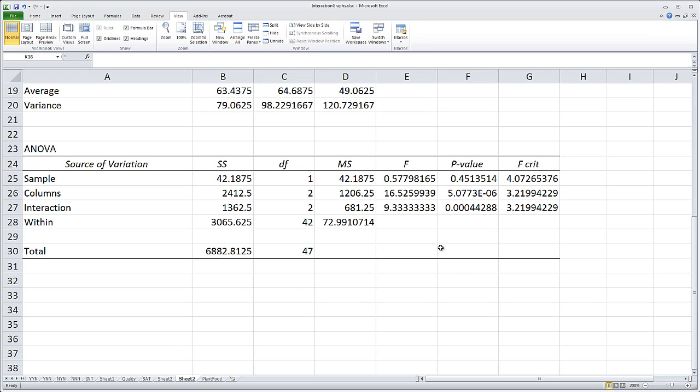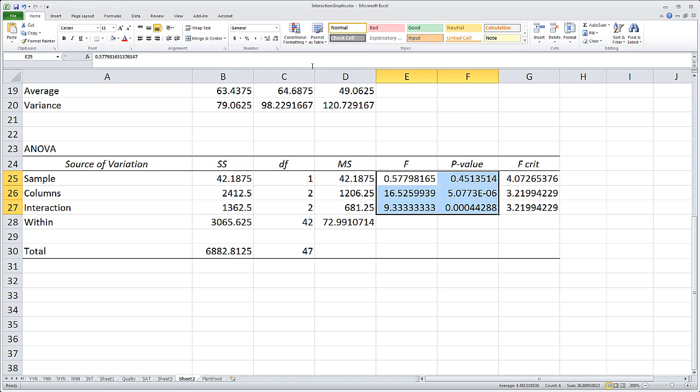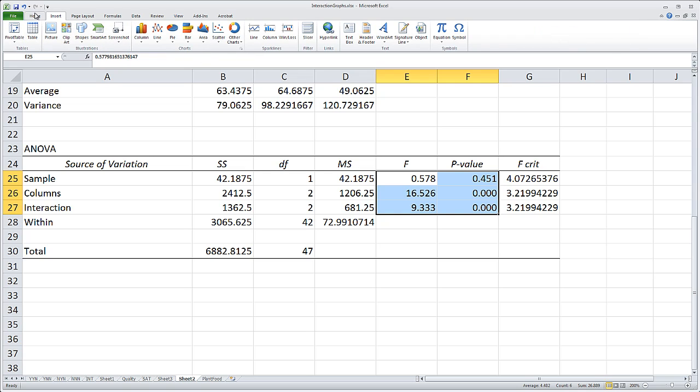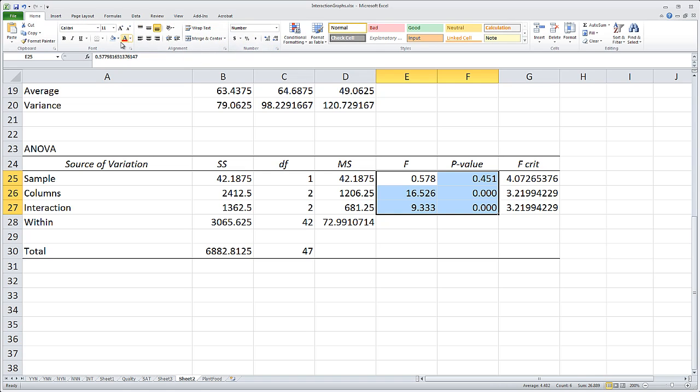And here are our p-values. So the first thing I'm going to do here is just clean up the table a little bit. I'm going to reduce some of these decimals down, so I'm going to go over here and we'll make them 3. Easier. Now we're interested in these cells right here, the F and the P value. And I can go ahead and give them a little bit of color so we can see them better.